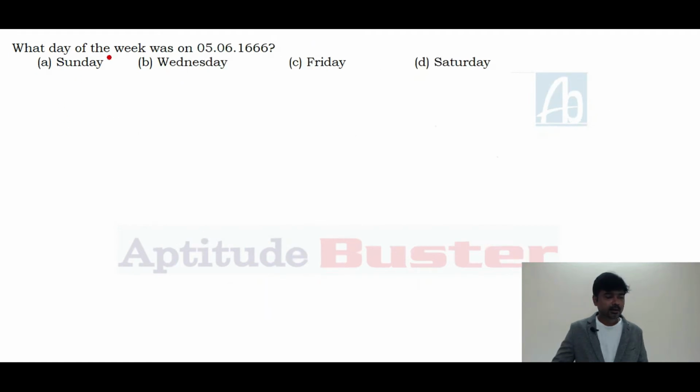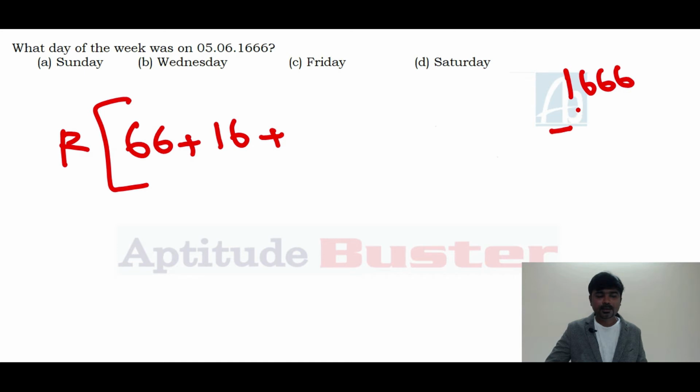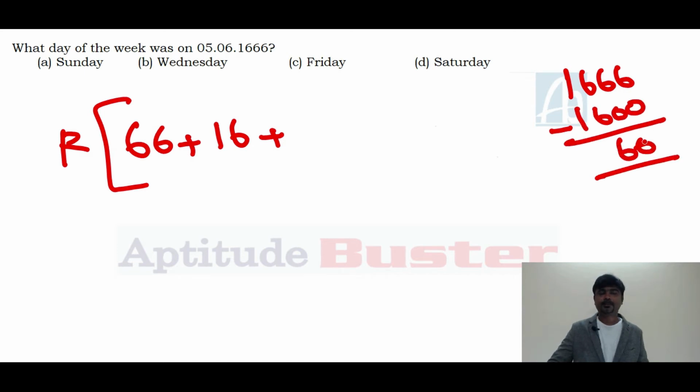What day of the week was on 5, 6, 1666? The remainder of last 2 digits of the year, 66, plus number of leap years in 66 years is 16, plus century key. 1666. We need to subtract how many 400 years repeated. How many 400 is repeated here? 400 is repeated. The remaining is 66.